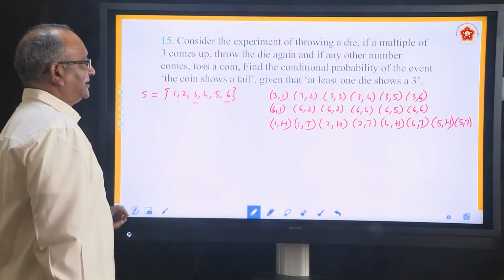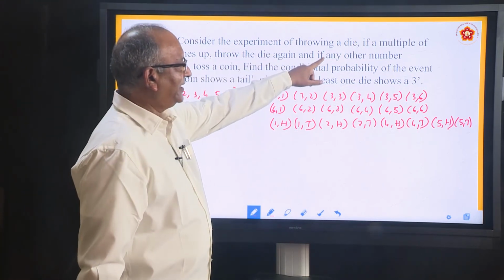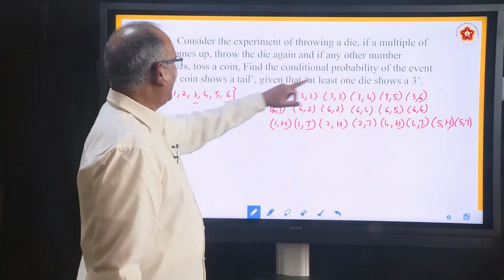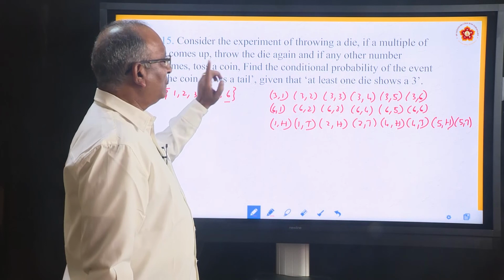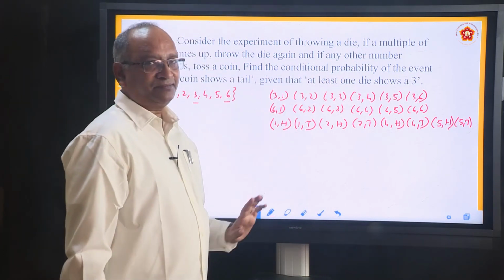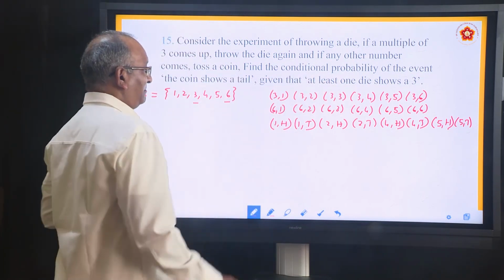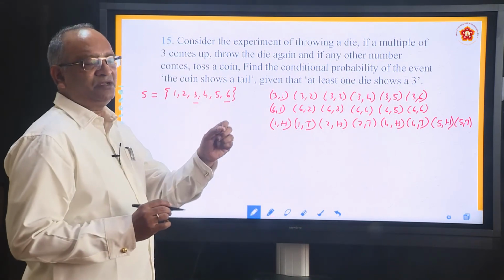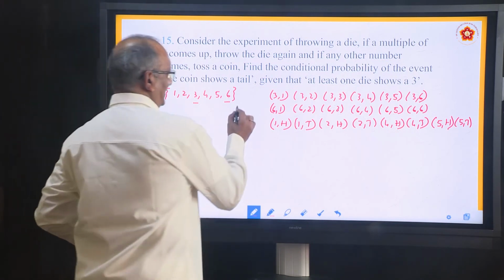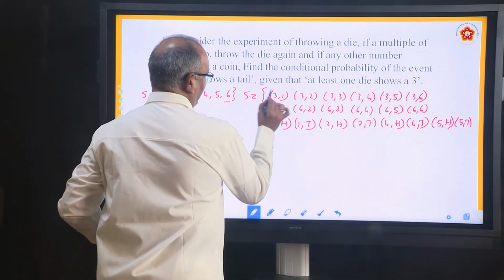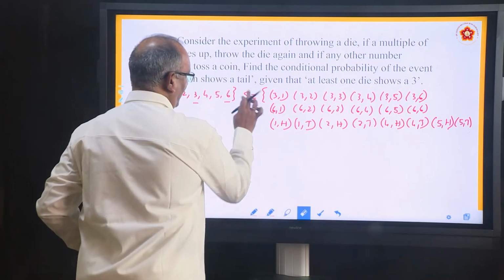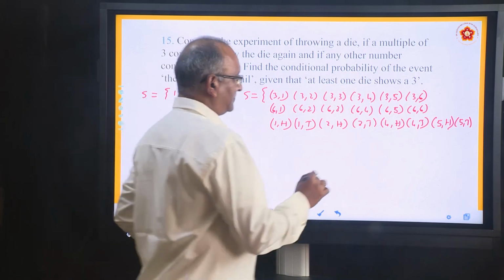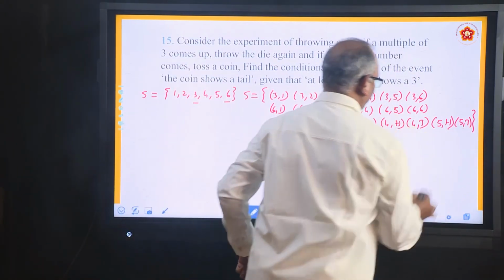Now read the question again. Consider the experiment of throwing a die. If a multiple of 3 comes up, throw the die again. And if any other number comes, toss a coin. Find the conditional probability. Remember, this is the sample space now. This is the sample space when you just roll a die, meaning for the first part, but the actual S is this. This whole thing constitutes S.